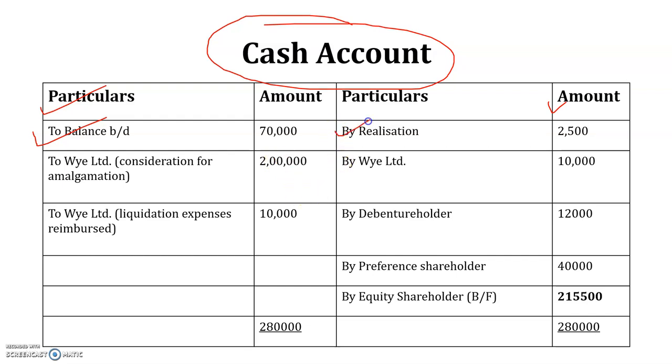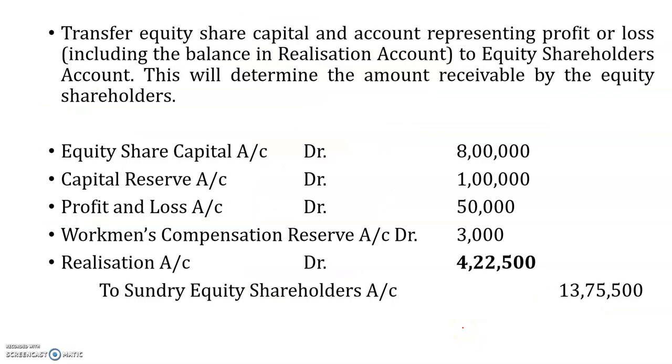You simply see this: by realization, by W Limited, by debenture holders, by preference shares, to balance b/d which has been received from the balance sheet, to W Limited. These things were mentioned in the journal entry, which were passed to transfer to the ledger account. So we total this side up, and the balancing figure we get is 2,15,500 as cash for the equity shareholders, right?